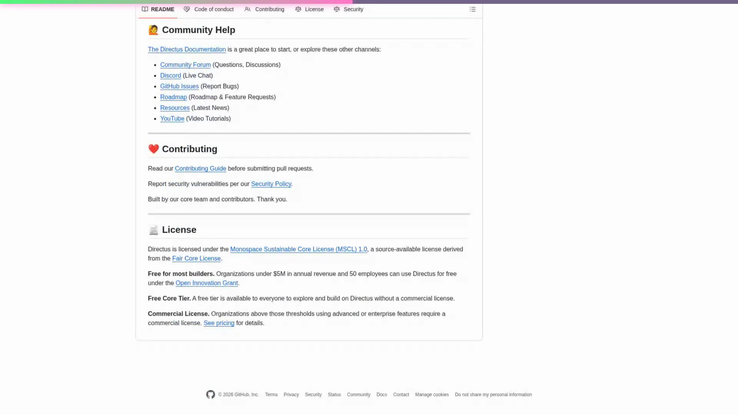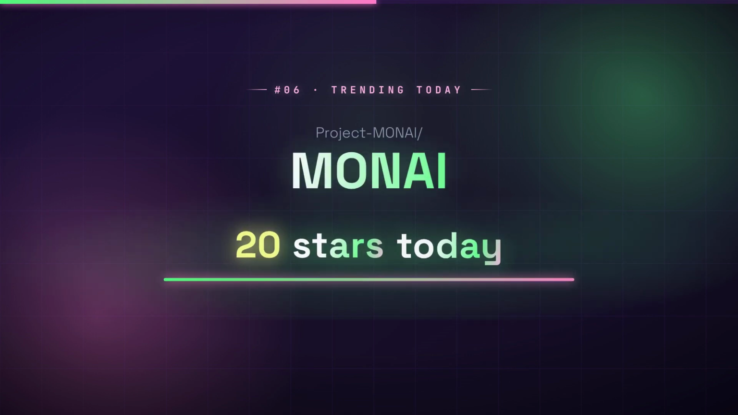It stands out by being fully database agnostic, supporting direct SQL access alongside its API, and now including a native MCP server that lets AI tools like Claude or Cursor interact with your data under the same permissions as human users.